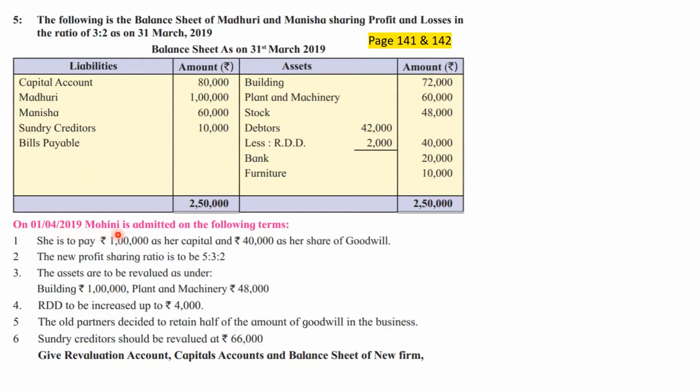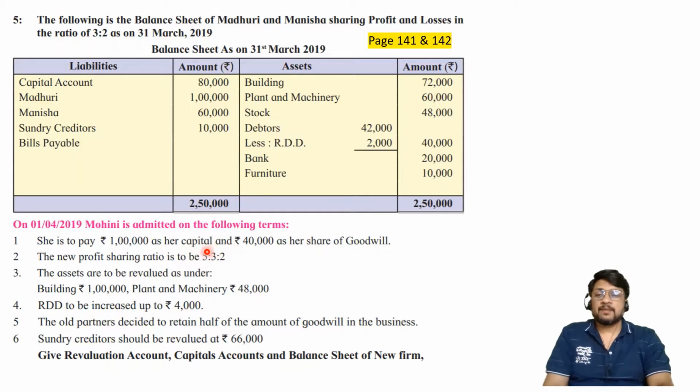On 1/4/2019, Mohini is admitted on the following terms. The existing partners are Madhuri and Manisha and the new partner is Mohini. She is to pay rupees 1 lakh as her capital and 40,000 as her share of goodwill. The new profit sharing ratio is 5:3:2. Now this is a very important adjustment for me.